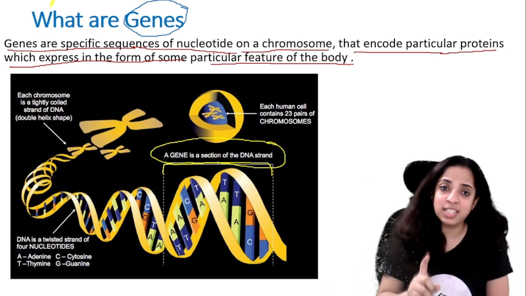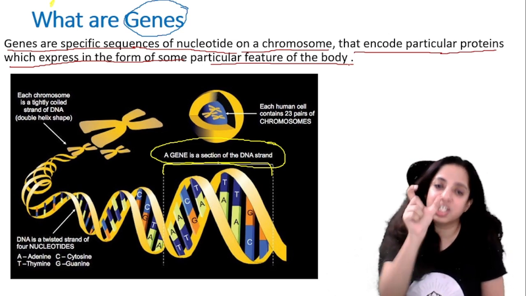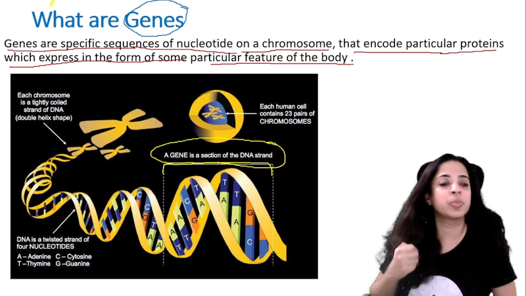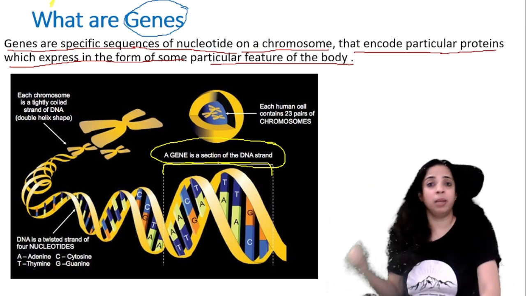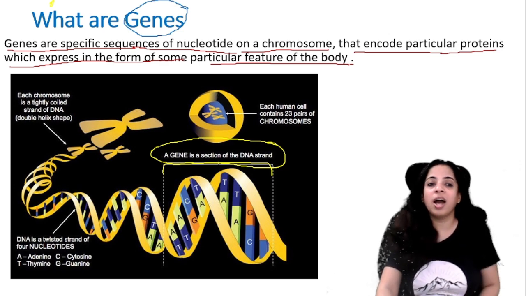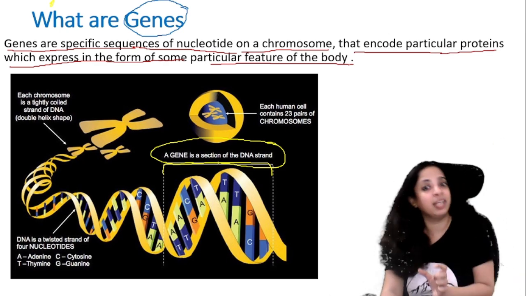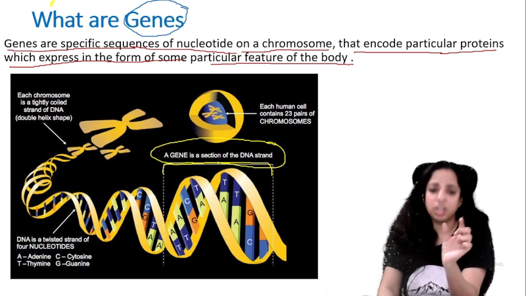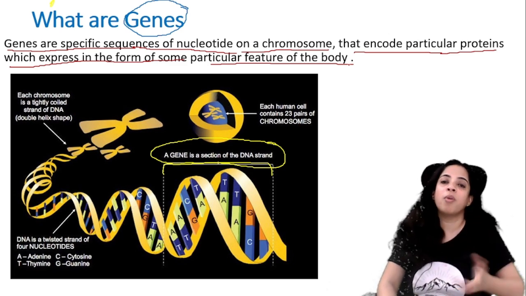So I got the genes for blue eyes from my mother and the genes for tall height from my father. So that specific sequence of nucleotides for tall height from my father's DNA has been copied into my DNA, right? So in my DNA, a specific section of the DNA strand was from my father and it is expressing in the form of my height.